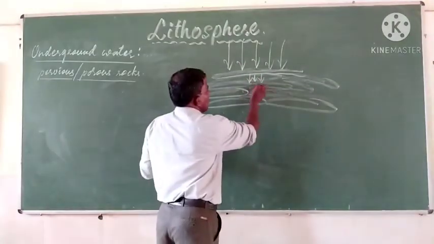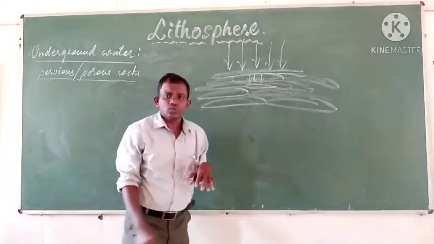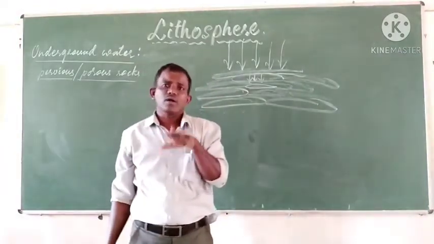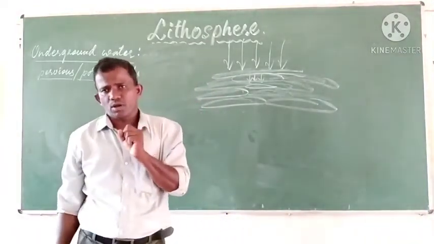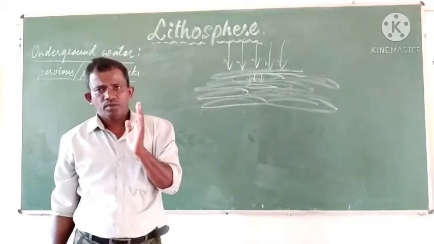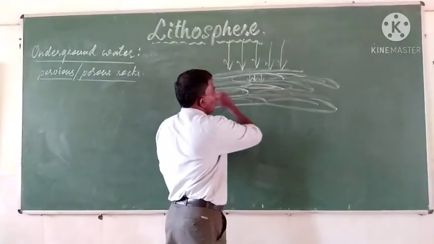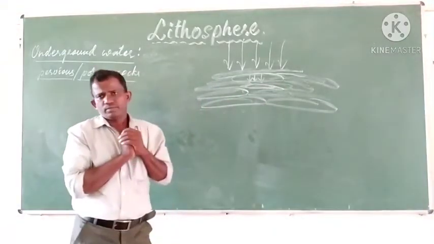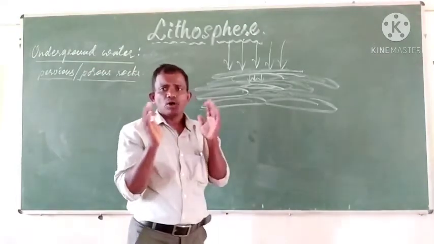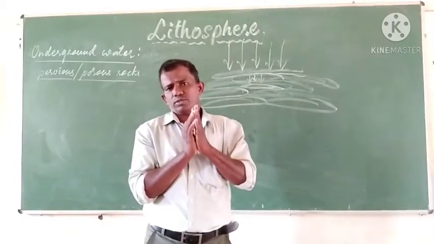Such rocks which allow the water to pass through are called porous rocks or pervious rocks. And the rocks which hold a large amount of water are called aquiferous rocks.